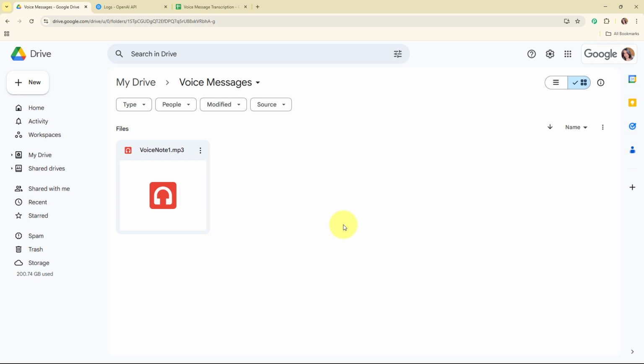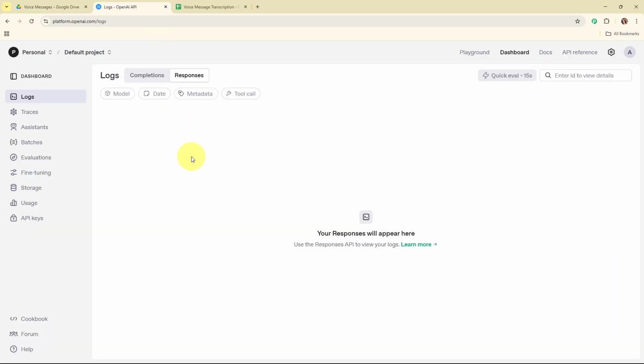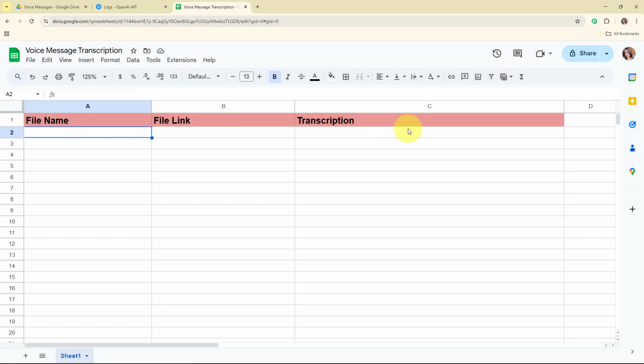Alright, so here on my screen you can see my Google Drive where I've created a folder with the name voice messages. So now here my objective is that when I upload a new voice note under this Google Drive folder, then automatically OpenAI should access the audio file and transcribe the text for the same, and after transcribing the text, automatically that should be added in my Google Sheet as a new row over here. So here a file name, a file link and the transcription should be updated.